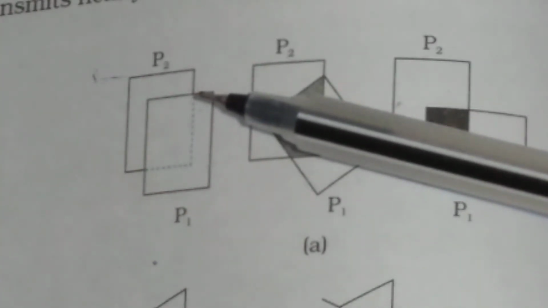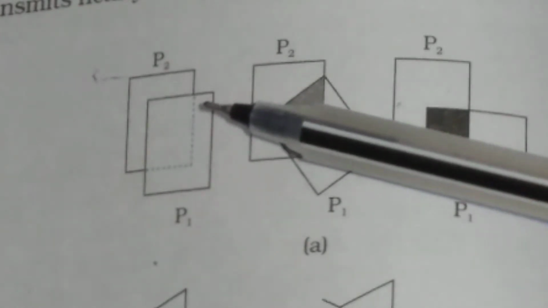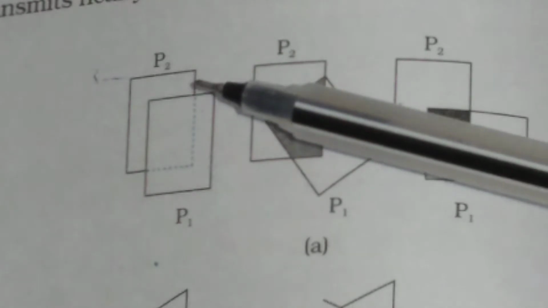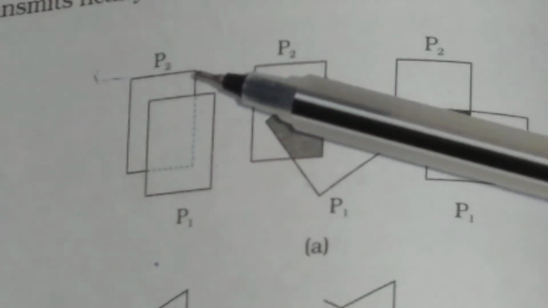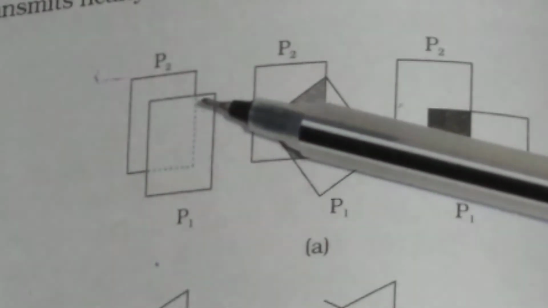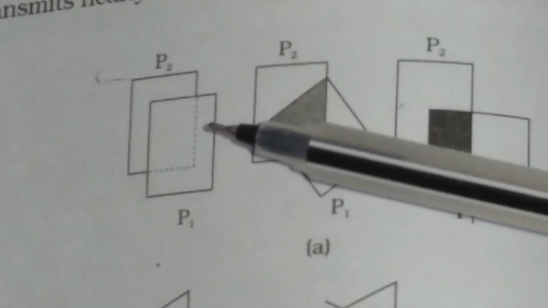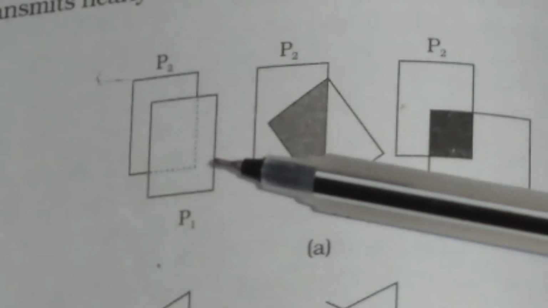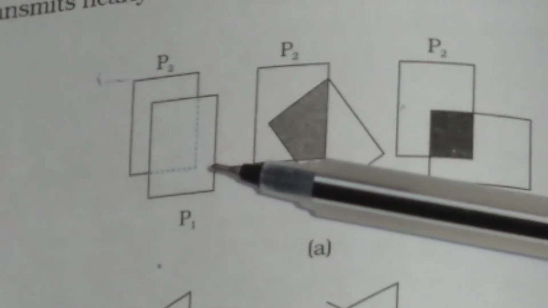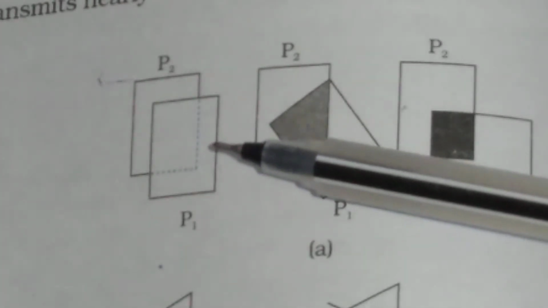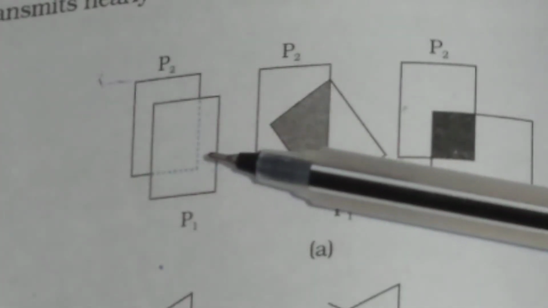Suppose light from an ordinary source passes through the Polaroid P1. Imagine P2 is absent, only P1 is present, and light is coming from a sodium lamp and passes through this Polaroid P1. You will observe that after passing through this Polaroid P1, the intensity of light will be reduced to half.